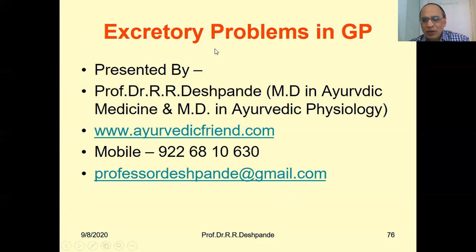You know that our human body consists of different systems. Important systems are the digestive system, which is responsible for digestion. Second is the circulatory system. Whatever nutrients there are, they are circulated in the blood throughout the body by the cardiovascular system. Then we get the energy from oxidation. That's why we need oxygen. So the system which provides the oxygen is the respiratory system. So I have talked about the digestive system, cardiovascular system, respiratory system.